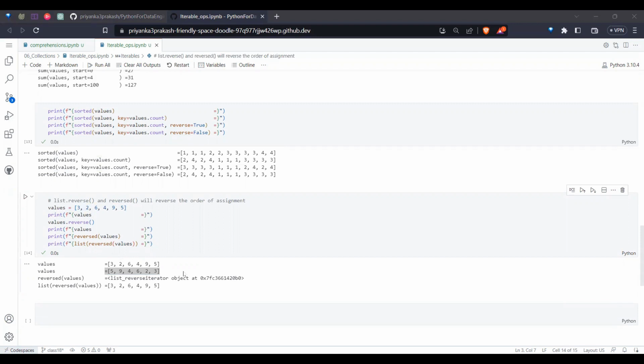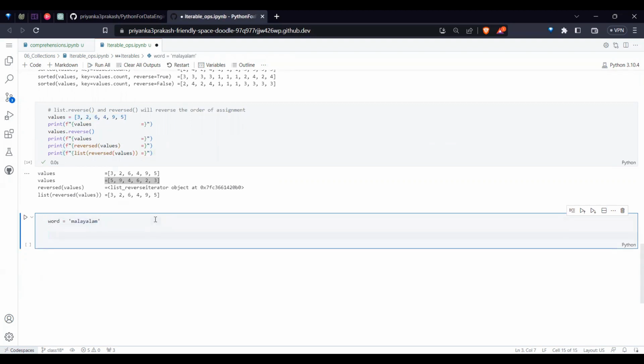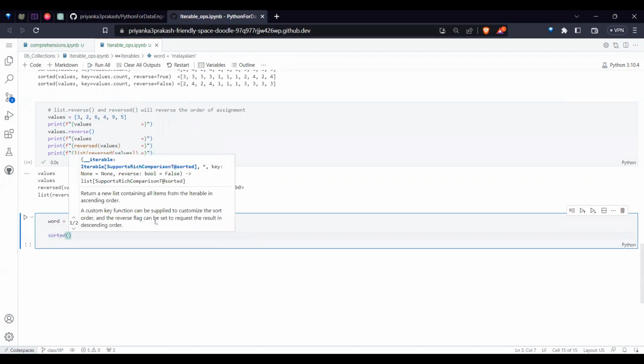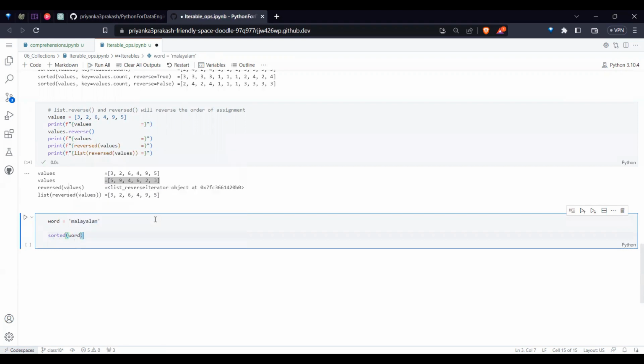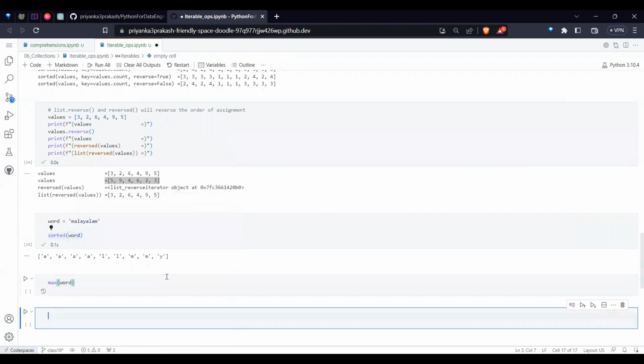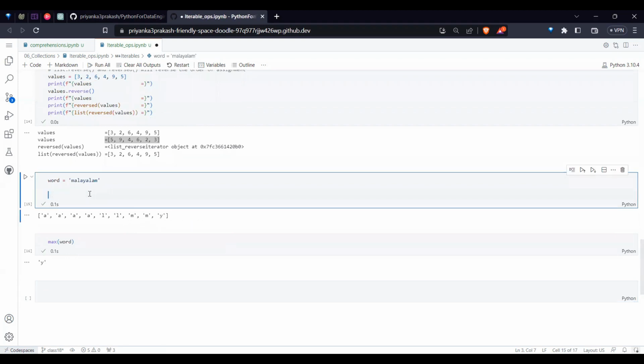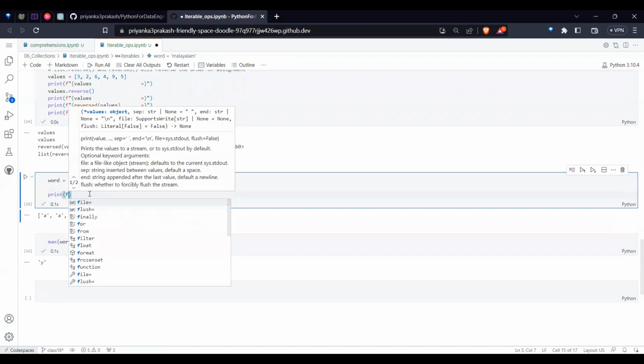And also, sir, you told us we can work on any iterables, right? So can I work with, let's say, a word called Malayalam? If I do sorted, I get the values, though we cannot use the sort attribute because it's not a list. Similarly, can I do a max of this word, since I got all strings? Yes. For this word also, we are able to do all these operations.